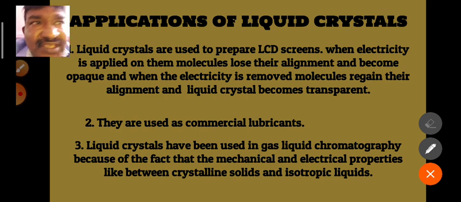Liquid crystals can also be used as commercial lubricants. The third application is that liquid crystals are used in gas liquid chromatography because their mechanical and electrical properties lie between crystals and isotropic liquids.